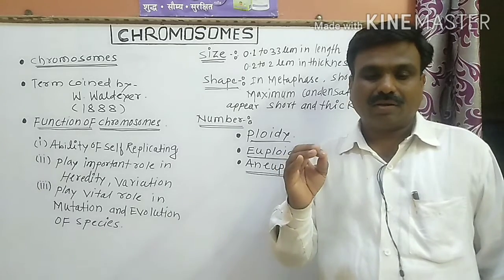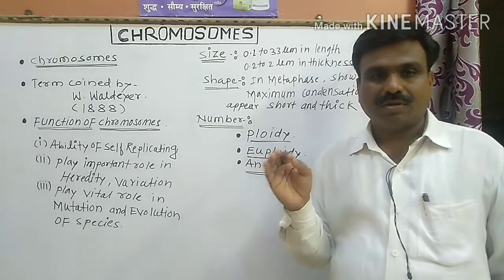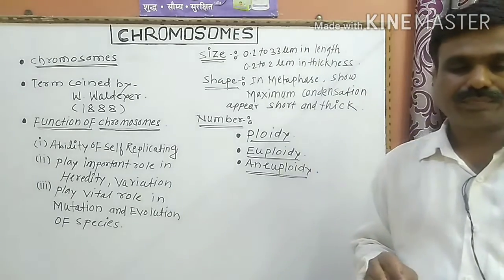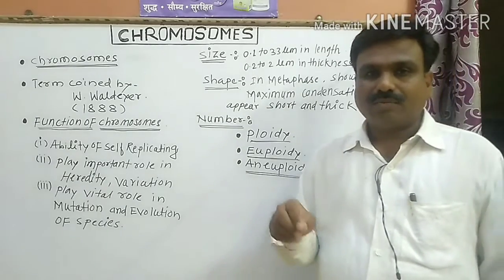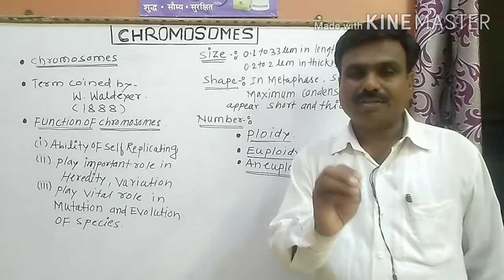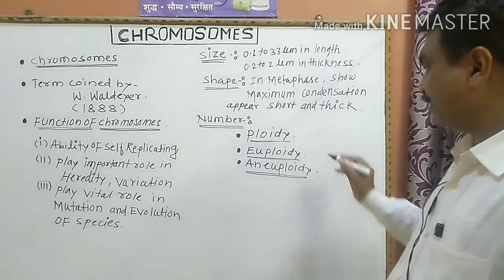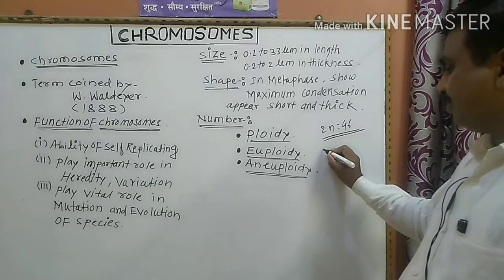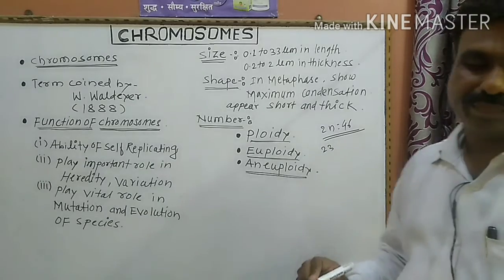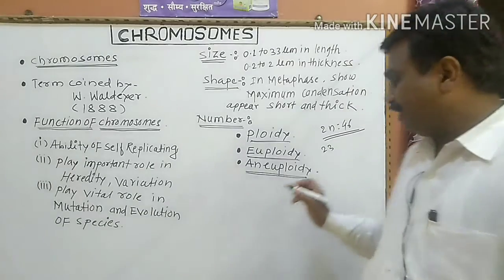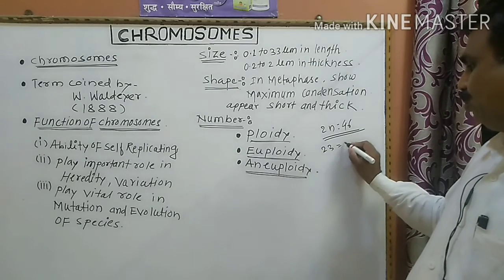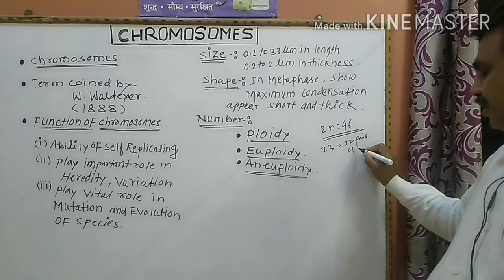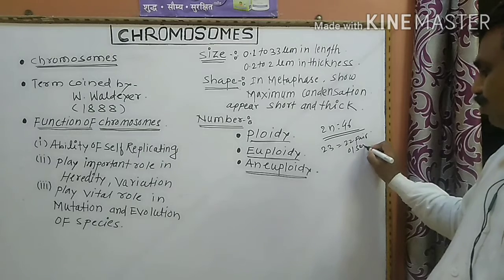Each gamete, male and female, has one set of chromosomes, which is 23. Of these, 22 pairs are autosomes and 1 pair is the sex chromosomes.